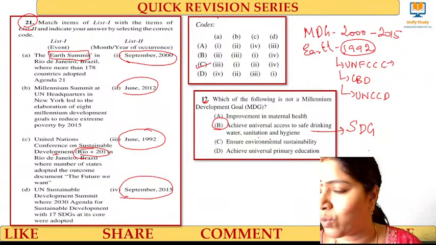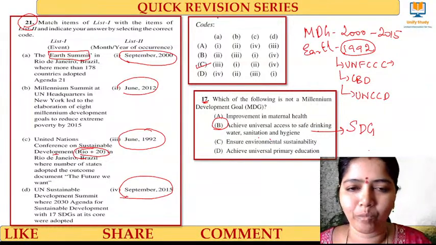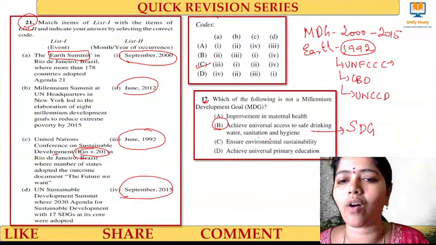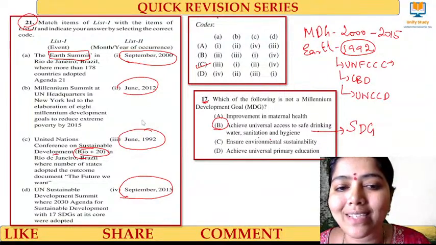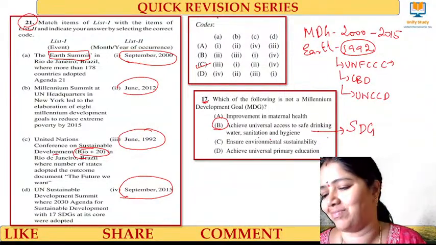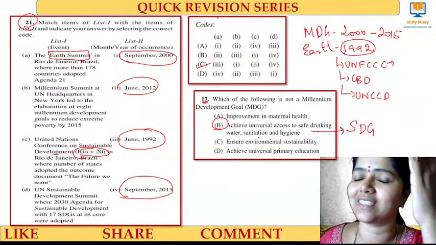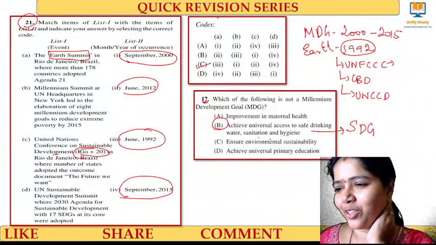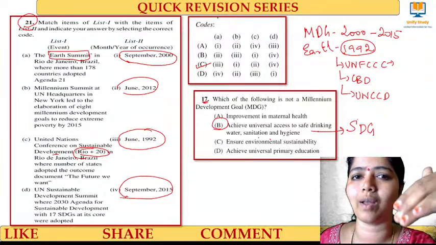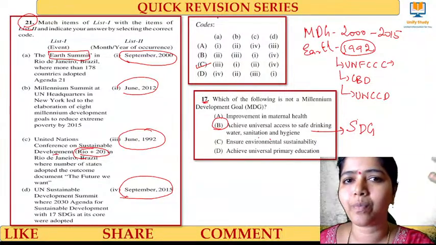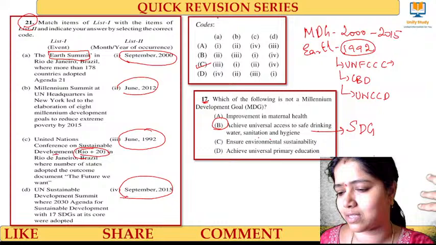Oh, what is the SDG goal number? What is the SDG goal of clean water and sanitization? No answer. You may expect a question from the goal numbers, as it is easy, right?